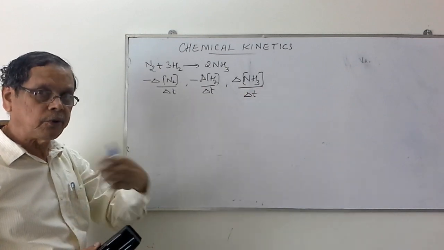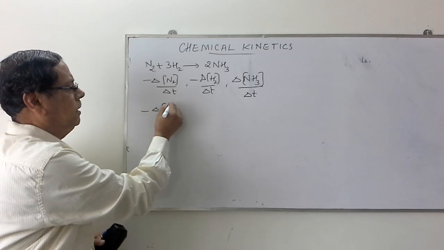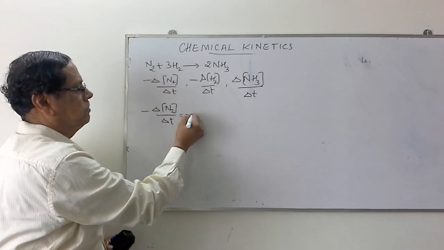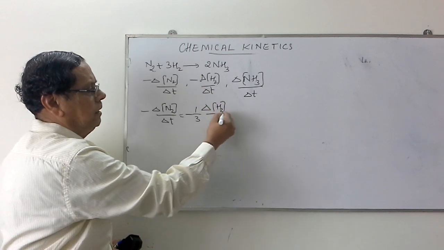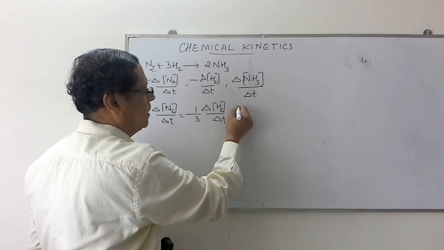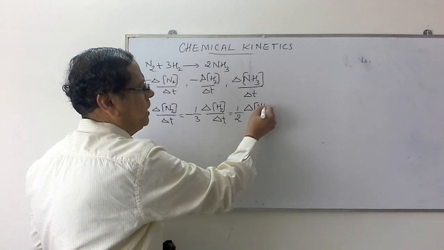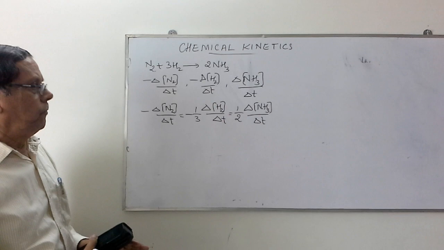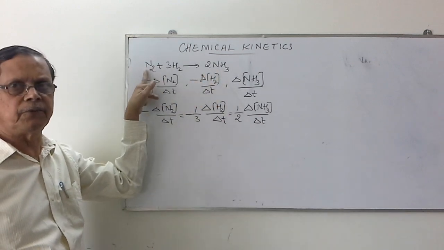But when we want to equate these, we write this as minus delta N2 by delta T is equal to, here there is a factor 3, that's why it is minus 1 by 3 delta H2 by delta T is equal to, here ammonia has got 2 as a factor, so it is 1 by 2 delta NH3 by delta T. Just observe, rate of formation of ammonia is 2 times the rate of disappearance of nitrogen.